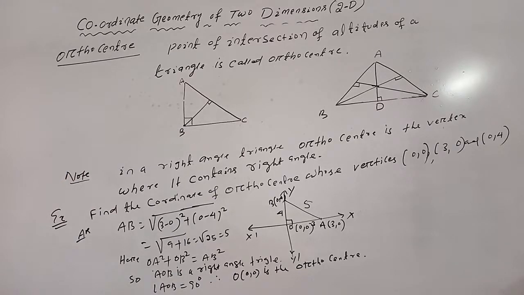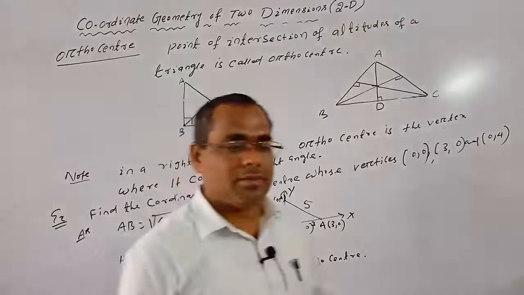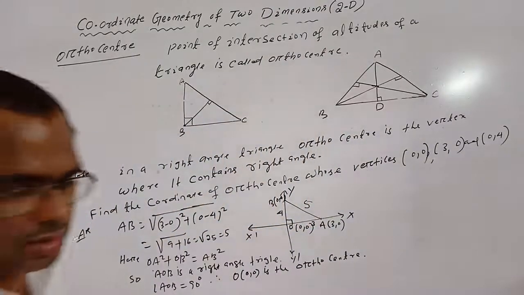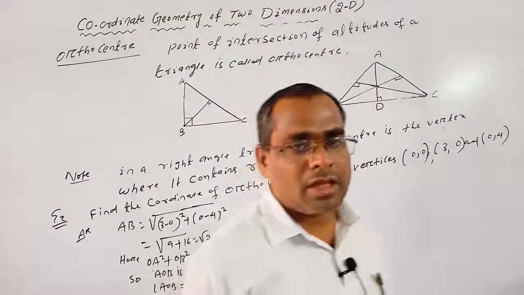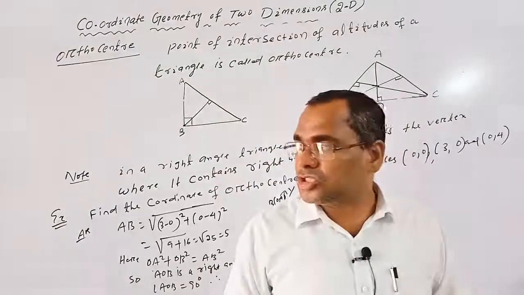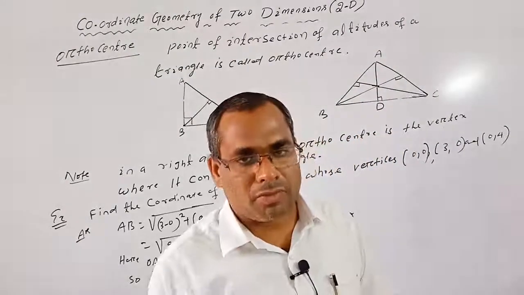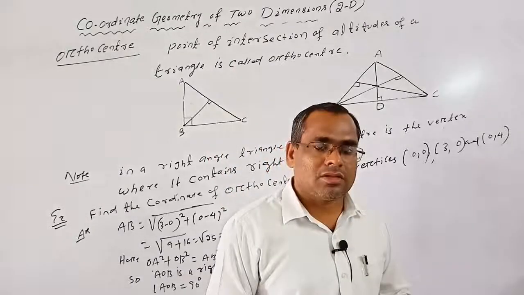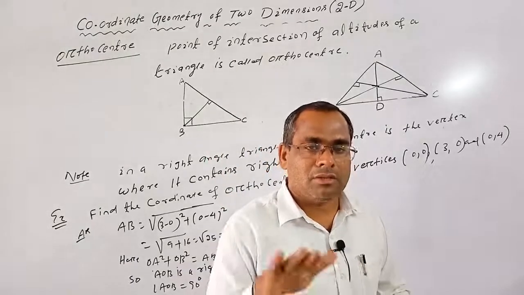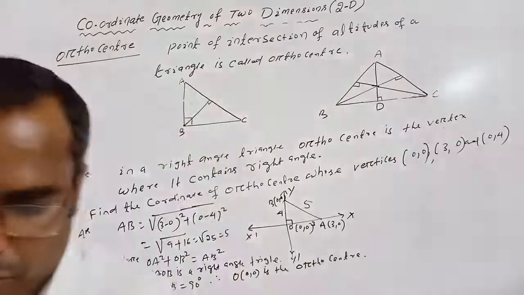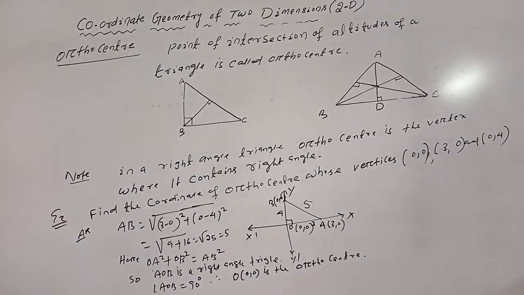Now we prove some results by the analytical method. Prove analytically that the line segment joining the midpoints of any two sides of a triangle is parallel to the third side and half of it. We prove it by the analytical method.